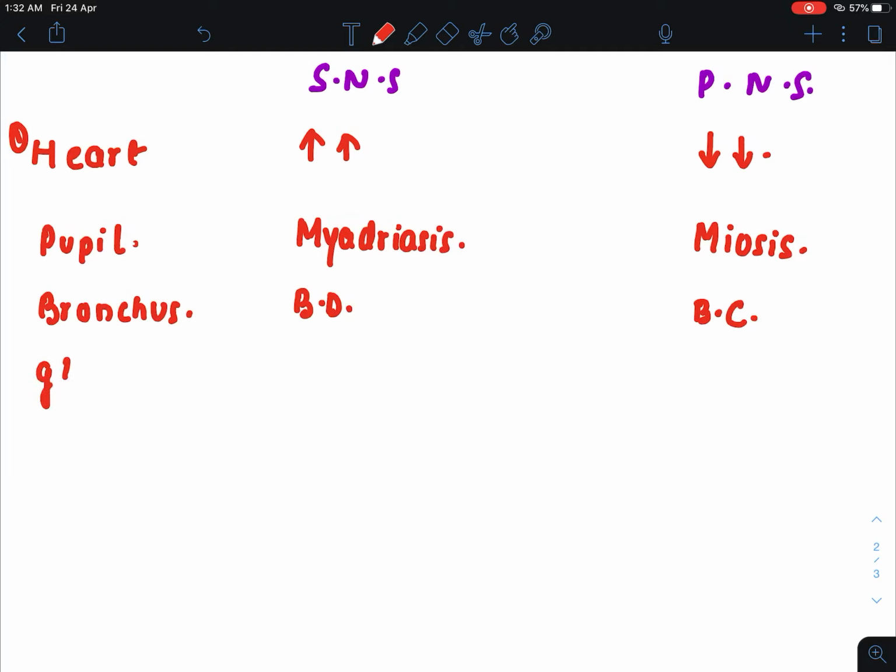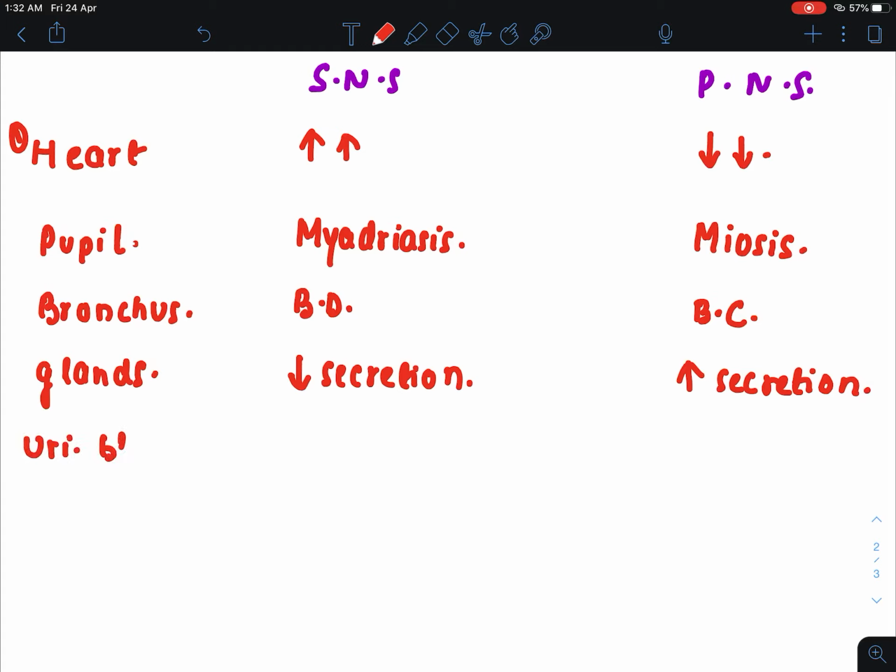In glands, the sympathetic nervous system is causing a decrease in secretion and the parasympathetic nervous system is causing an increase in secretion. At the urinary bladder, the sympathetic nervous system is causing a decrease in urinary output and the parasympathetic nervous system is causing an increase in urine output.